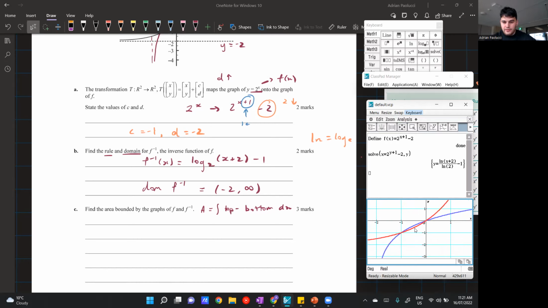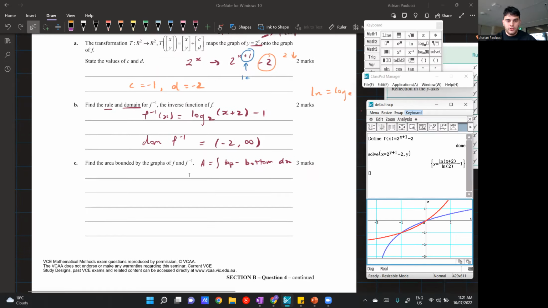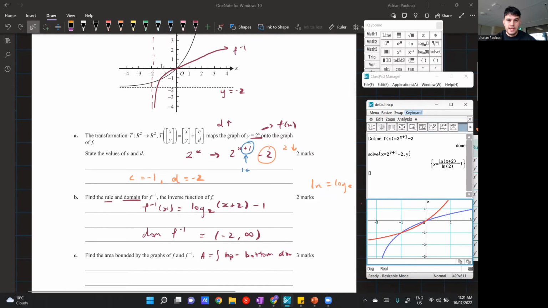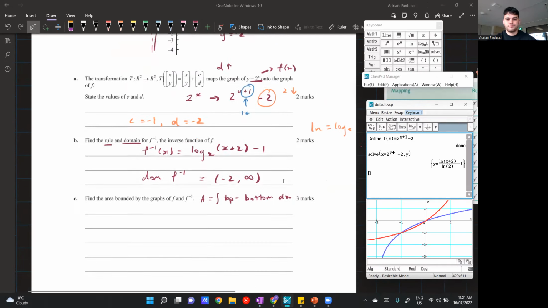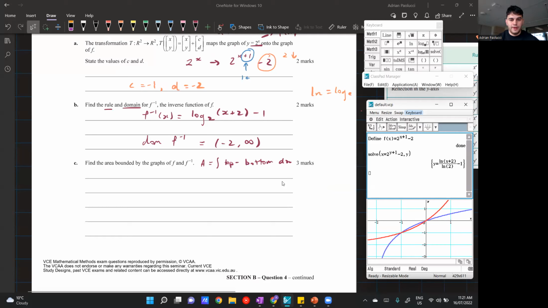Now we've got this overlapping area here. It's very slim. However, we can still determine it. So to find the area bounded by 2 functions, what we need to do is find the bounds, which would be xl for the lower bound, xu for the upper bound. And the easiest way of finding them is just solving one function equal to the other function. Well, that's one way of doing it. There's more than one way, but for working out, I'll just say f of x is equal to f inverse of x.